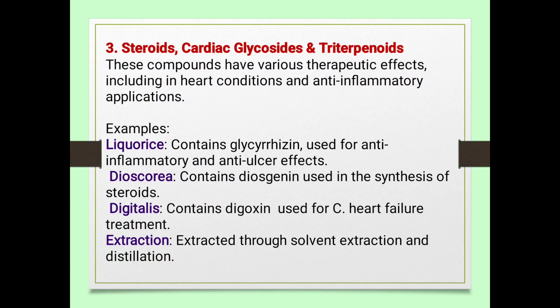Steroids and cardiac glycosides, triterpenoids: licorice contains glycyrrhizin, used for anti-inflammatory and anti-ulcer effect. Dioscorea contains diosgenin, used in synthesis of steroids. Digitalis contains digoxin, used for treatment of congestive heart failure. Extraction through solvent extraction.